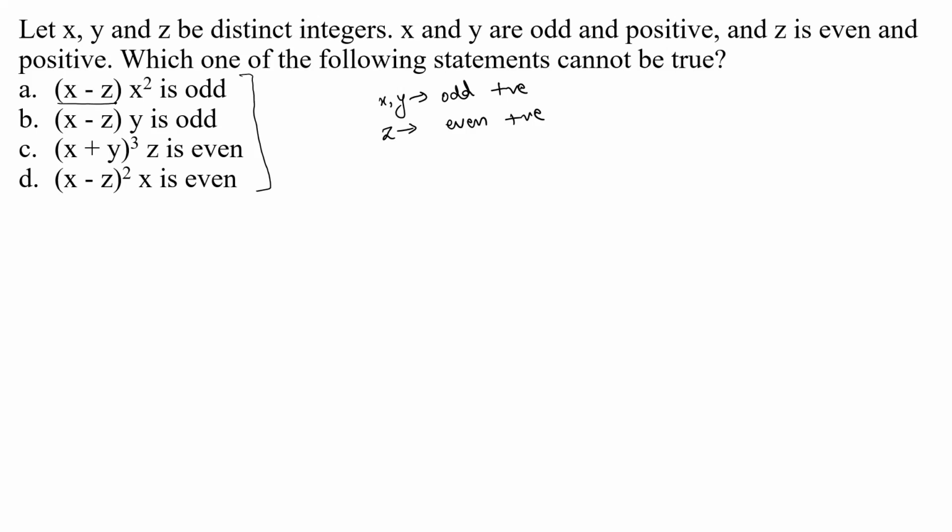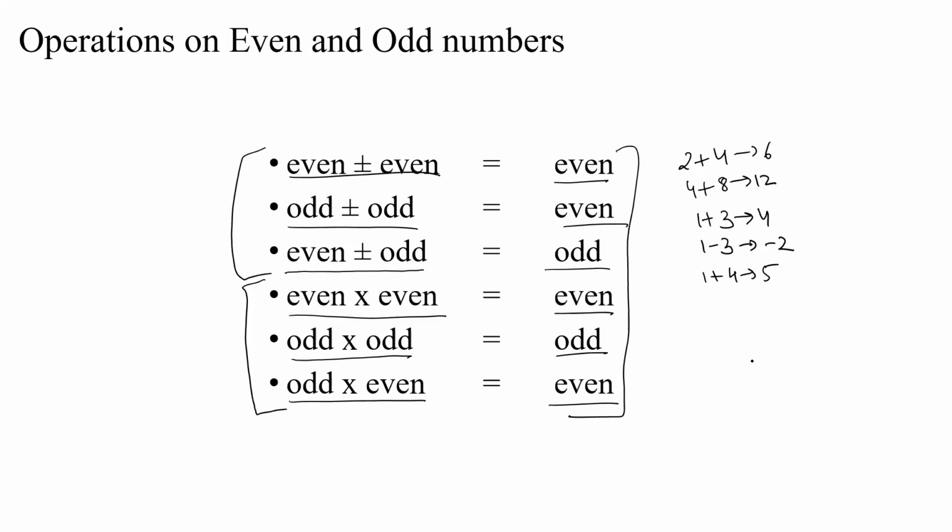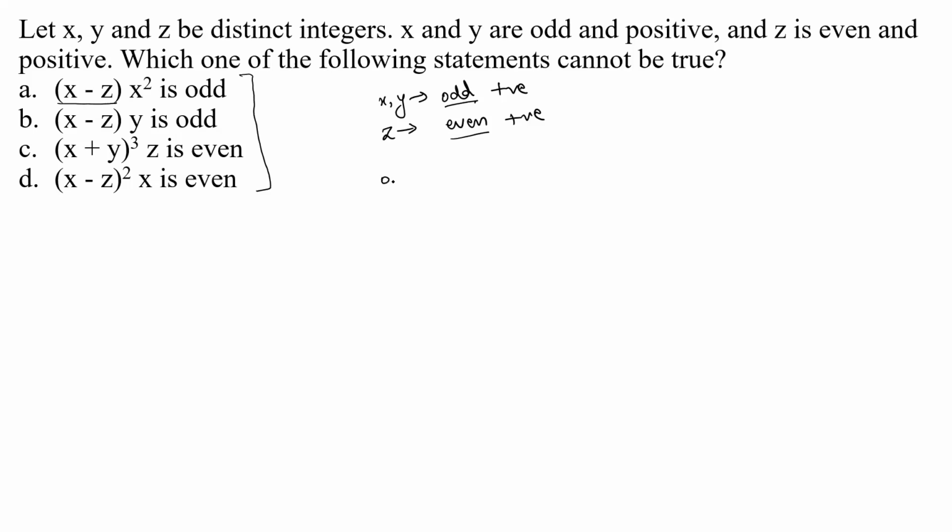So here you have x minus z. X is what? Odd. Z is what? Even. So odd minus even is always odd, which we looked at in the last slide. Correct? So this number is odd. And then you multiply it with x square. X is odd. The square of any odd number is odd, because you're multiplying two odd numbers. Odd into odd is odd. So this is odd, this is odd. Now this multiplication that is odd into odd is also odd. Question says this is odd. So this one is correct. This option is correct. It's not false.